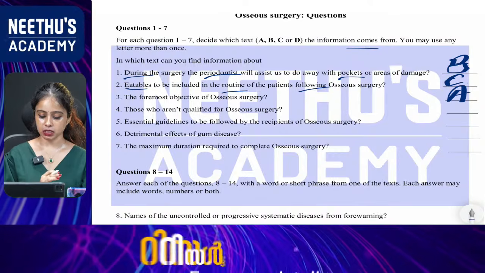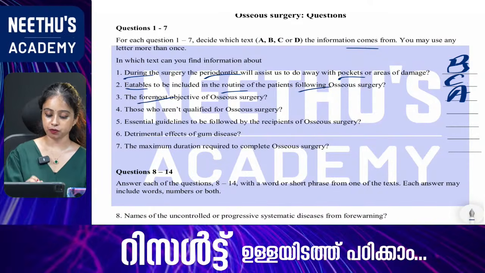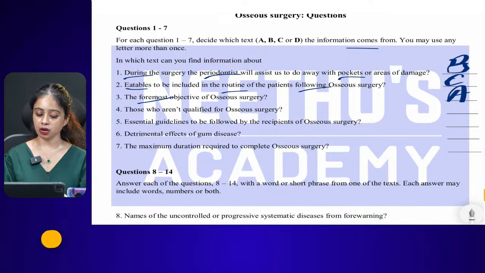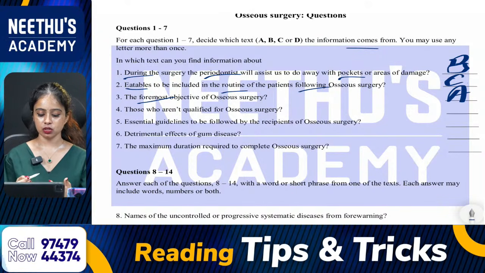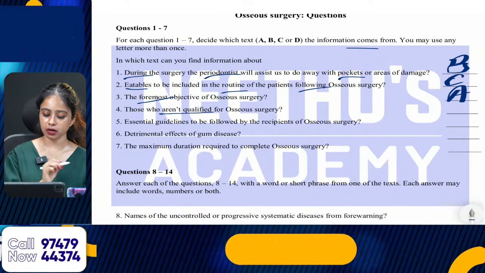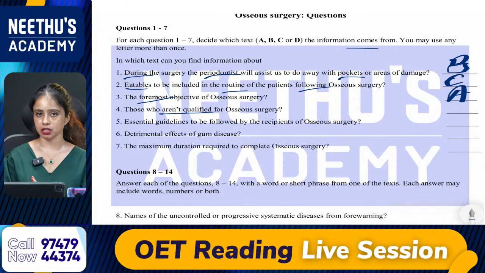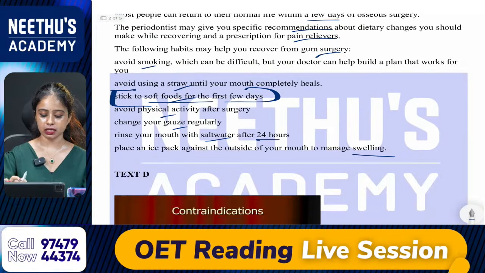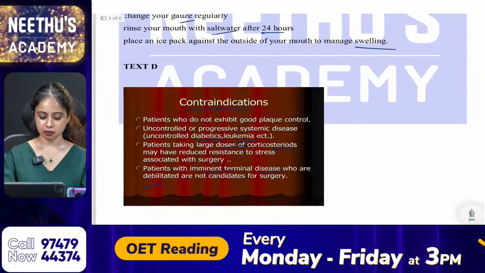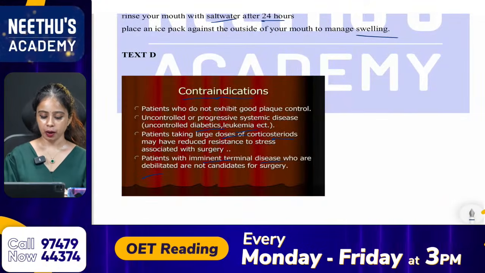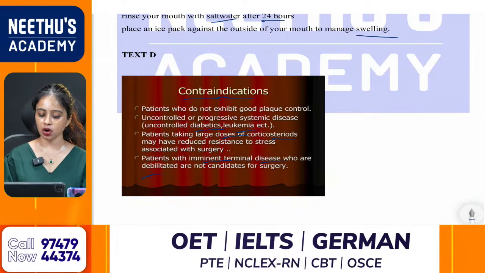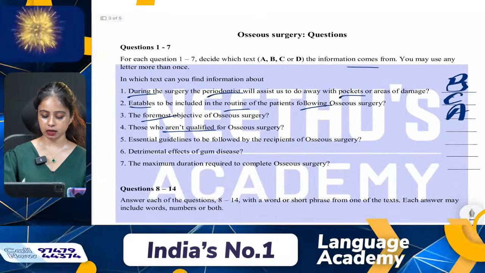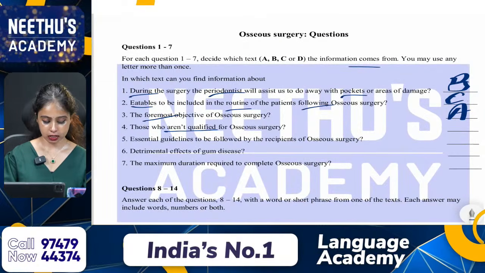Then the fourth question, those who are not qualified for OCS surgery. So, they are talking about the contraindications, right? So, that is from text D. As you can see here in the box, in the last point also, patients with imminent terminal disease who are debilitated are not candidates for surgery. Okay, so we can select that answer. It is from text D.